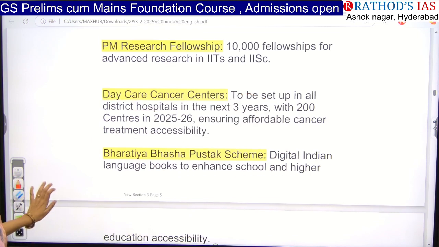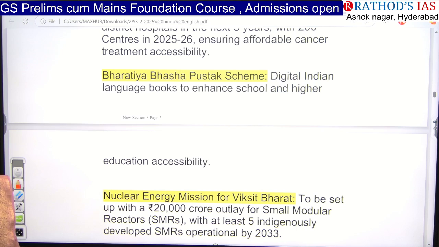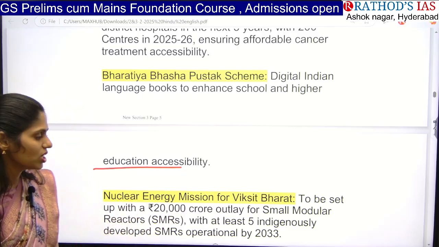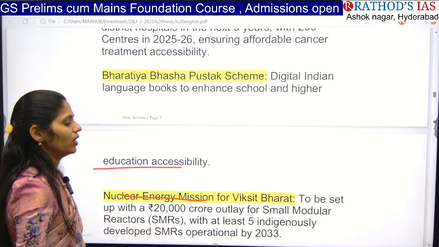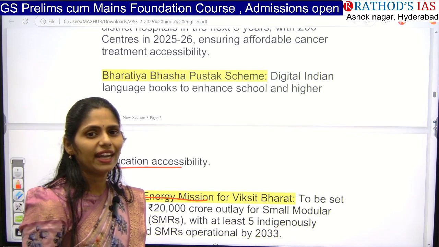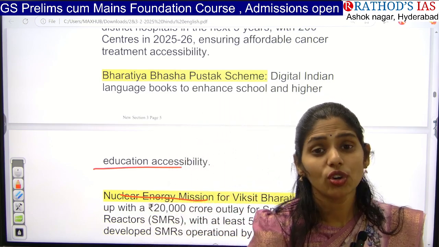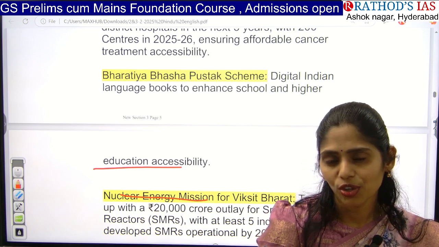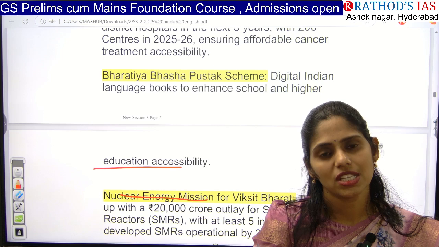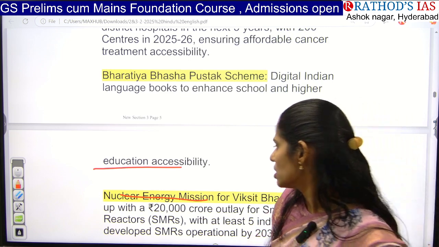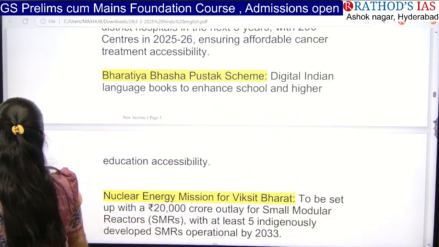And next one is the Bharatiya Bhasha Pustak scheme. The government came up with digital Indian language books so that we can enhance school and higher education accessibility. And even the government is focusing on the nuclear energy mission as well. The government wants to improve nuclear energy production. Even from last year onwards, the government has been saying that we are going to install more small modular nuclear reactors. Because of this, of course, we will have lots of advantages from these small modular reactors. The same thing was said in this year's budget as well.